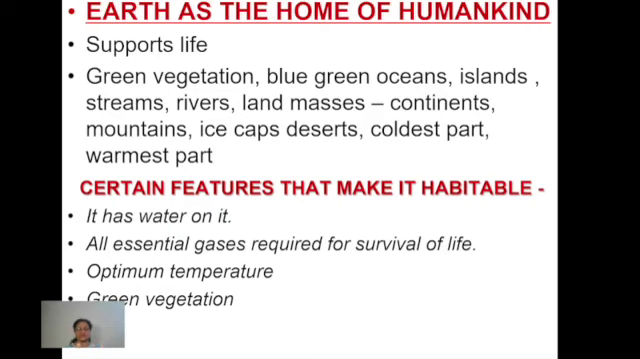Then number three is the optimum temperature. Because of its position, it is neither too close to the sun nor too far off from the sun. So it has an optimum temperature, which is suitable for maximum living beings. And another thing is the green vegetation, which we were discussing just now. So all these features make it a habitable planet where life can survive.